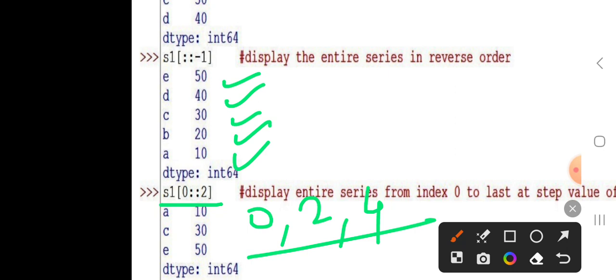Because the end value is not provided, you take one value and skip the next. First is the 0 value, so 10 is taken, 1 is skipped, and the second value, that is C, is taken; B is skipped, and the next value C is taken. Next D is skipped and E is taken.